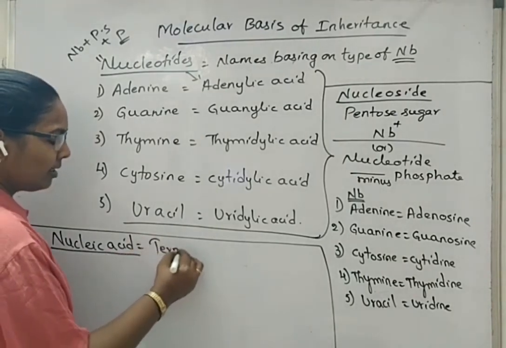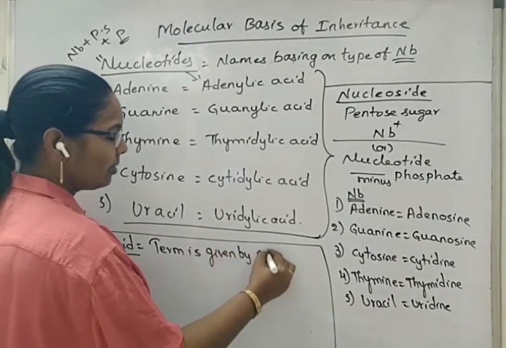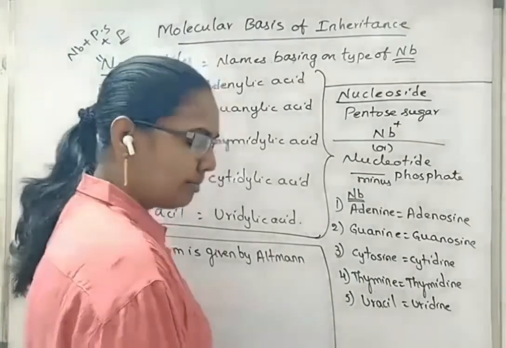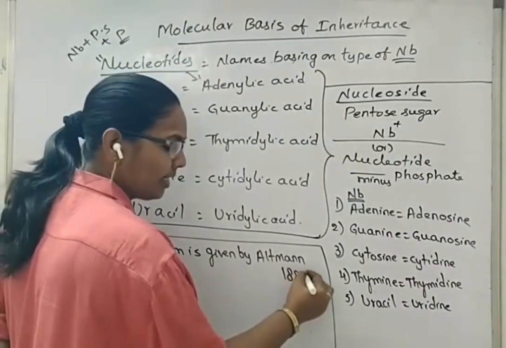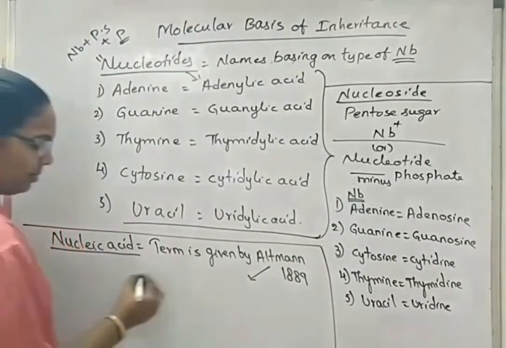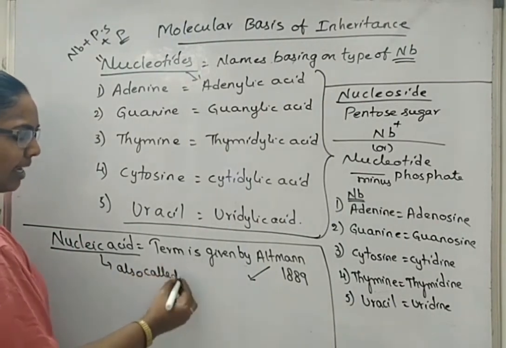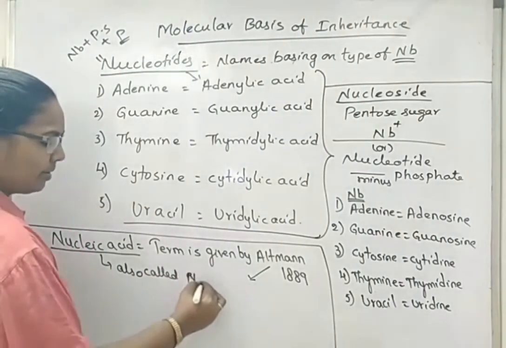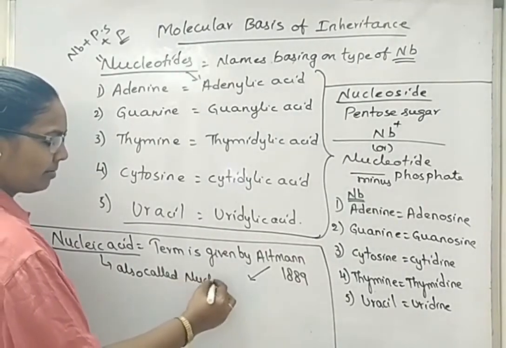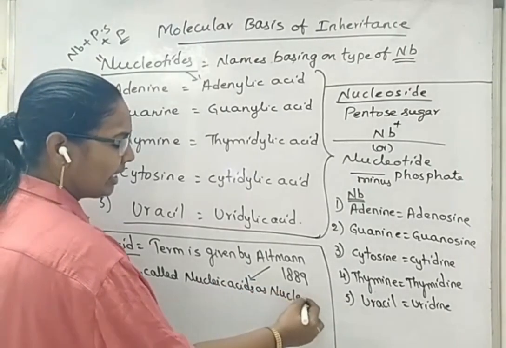The term nucleic acids was given by Altman in the year 1889. Altman also called nucleic acids nuclein.